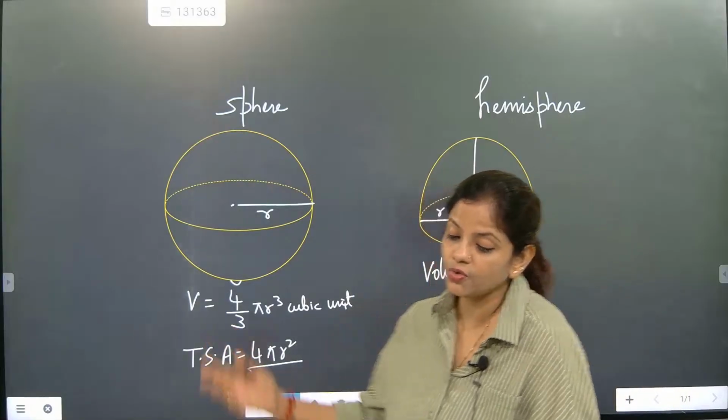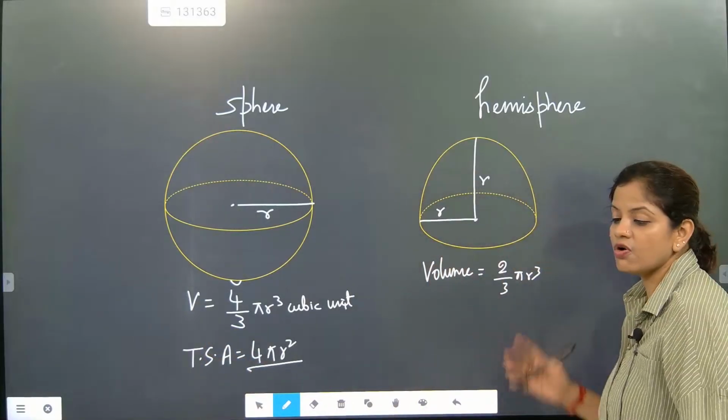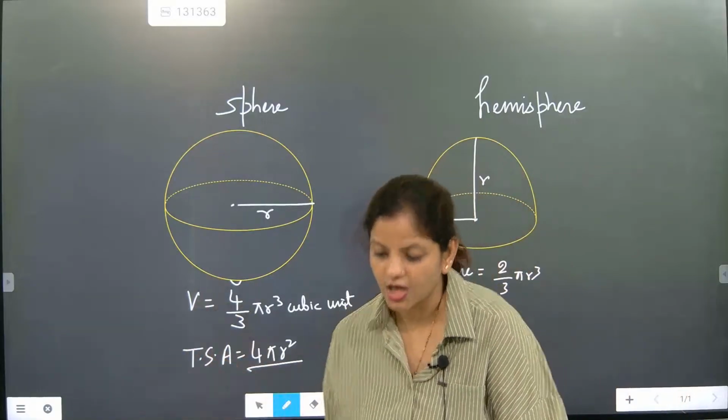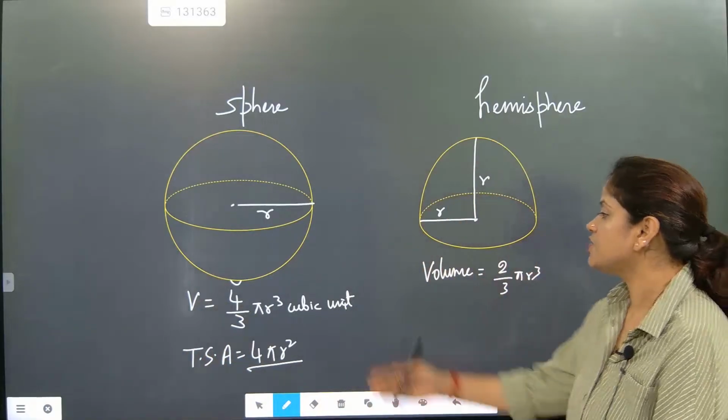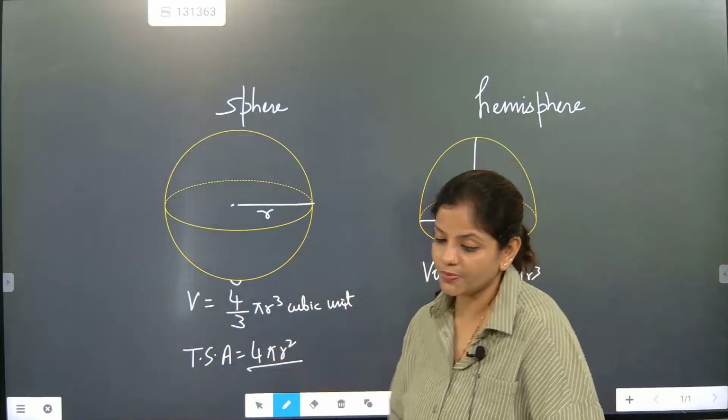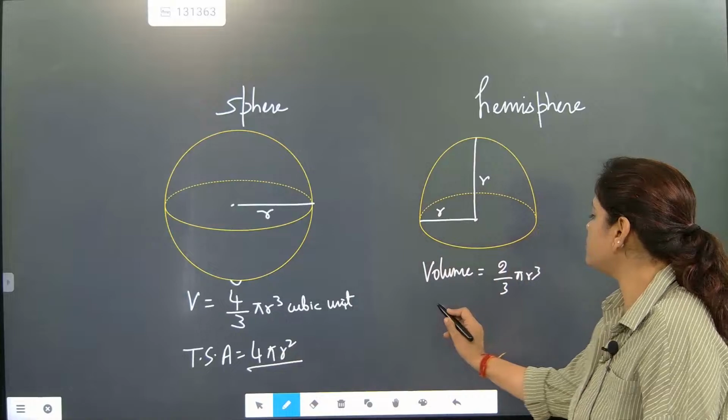Now we are going to go for hemisphere. So when we are talking about hemisphere, how are we going to interact with it? Hemisphere is half a sphere. So if the volume of the sphere is 4 by 3, the volume of the hemisphere will become 2 by 3. Now beta, in the next part, we will write about surface area.